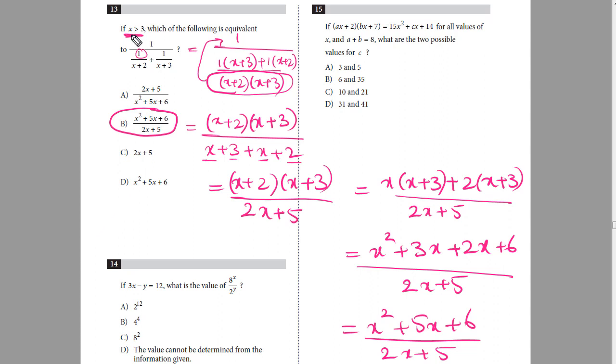Alright, and this x is greater than 3 is only given because if x is less than 3, or x becomes equal to -3, then the whole expression could become undefined. Okay, so don't get confused with x greater than 3. You just have to solve this expression in this question.